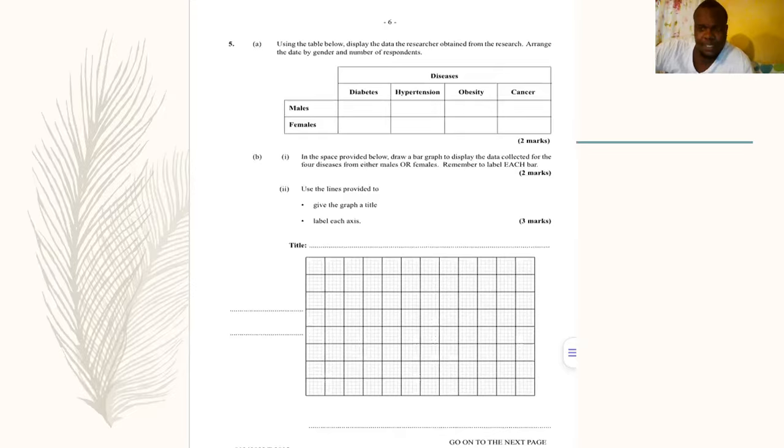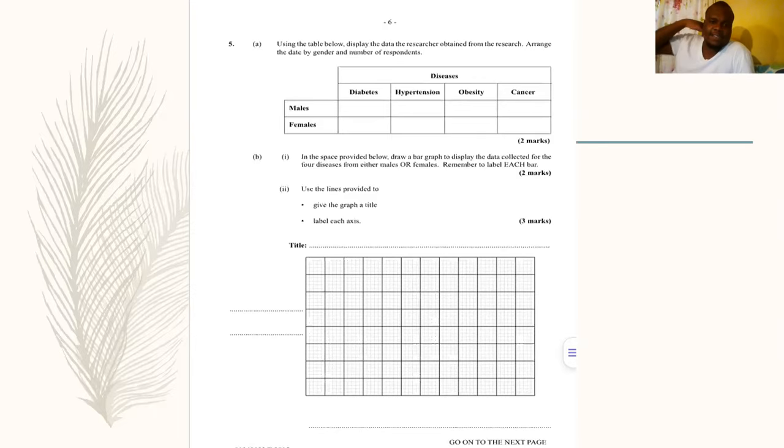So that's 100%. See that? Right, so females, 70 had diabetes, 50 had hypertension, 50 were obese, and 30 had cancer. So 70 and 50, 120, plus 50, 170, plus 30, 200. So it must add up back to 200. Great? So we get over that part and we get 2 marks.